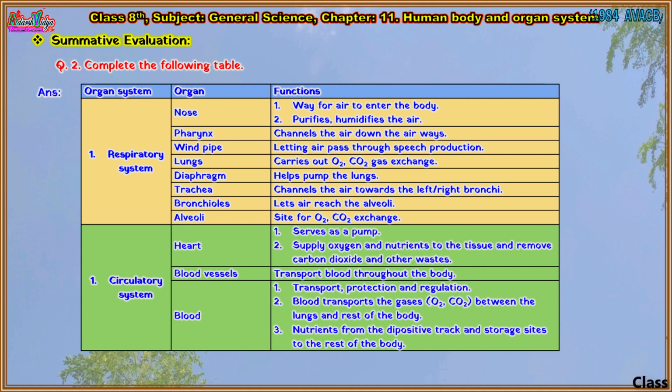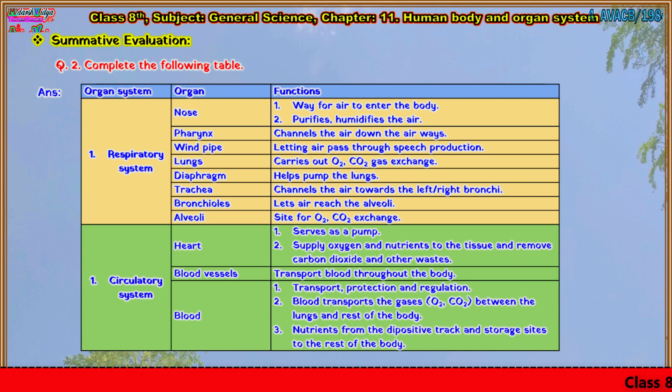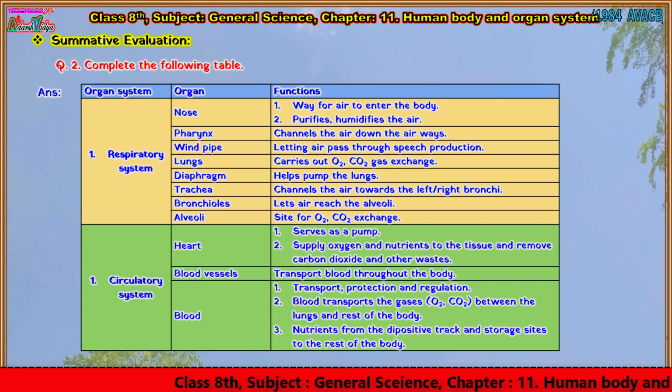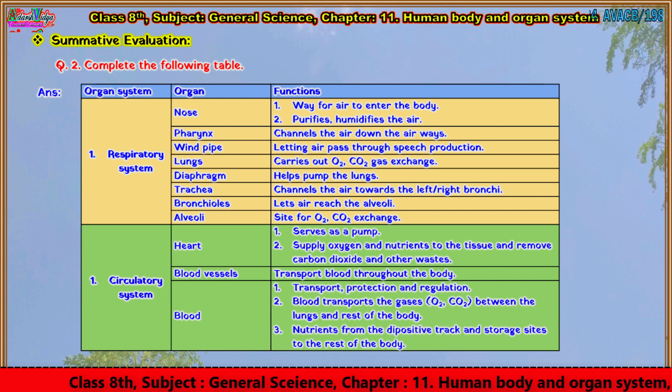Second organ system is circulatory system. And its organs are heart, blood vessels, blood. Function of heart is: 1. Serves as a pump. 2. Supply oxygen and nutrients to the tissue and remove carbon dioxide and other wastes. Function of blood vessels is transport blood throughout the body.